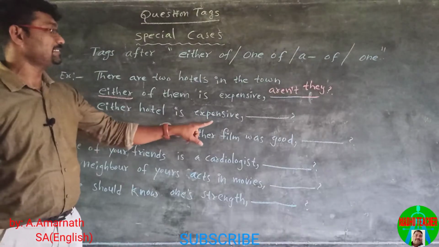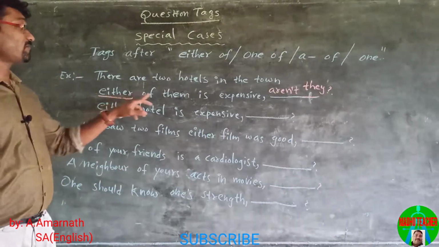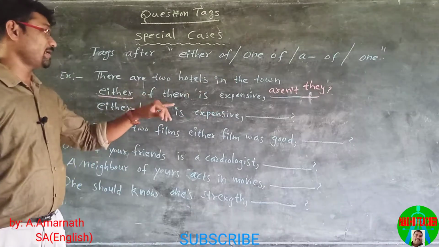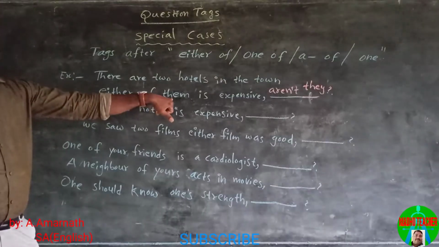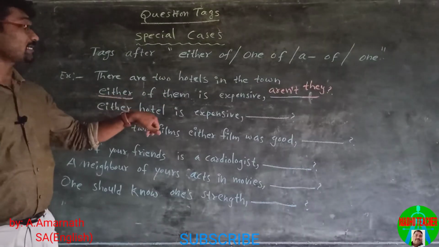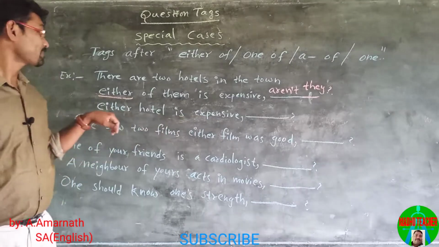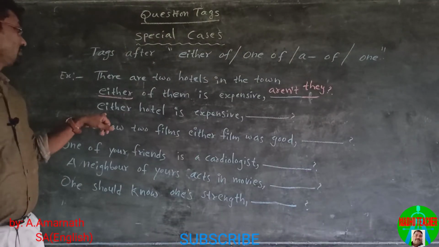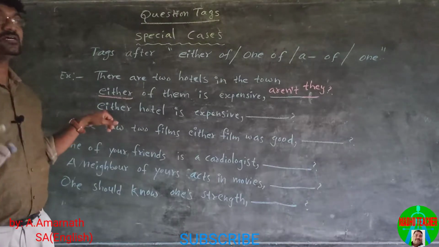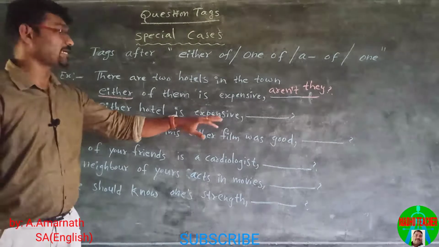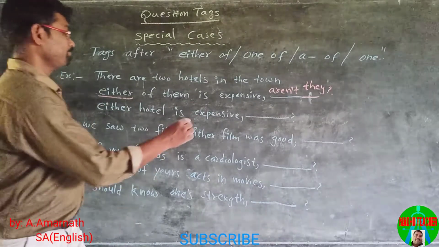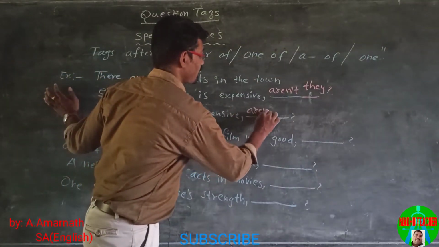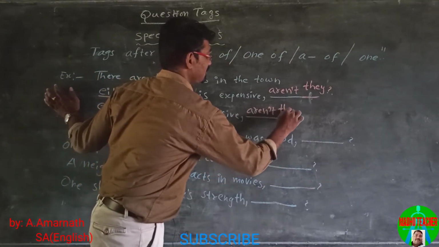Either hotel is expensive. Either of them is expensive. Here, them refers to both. Either hotel is expensive. Here, either also refers to two things, either this or that, one of the two. So we use aren't they.